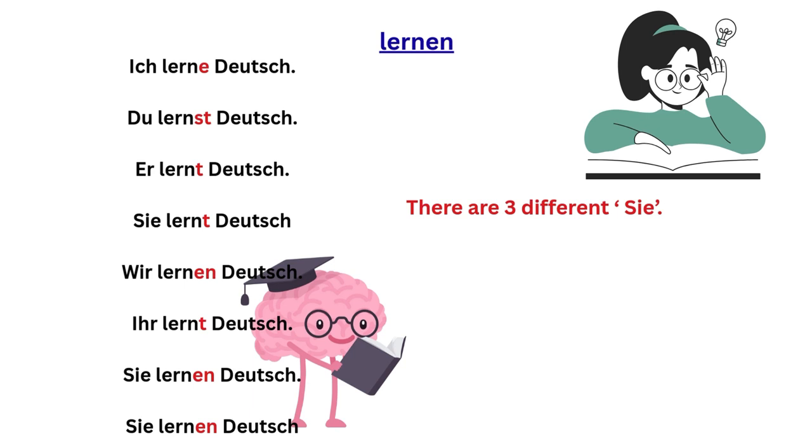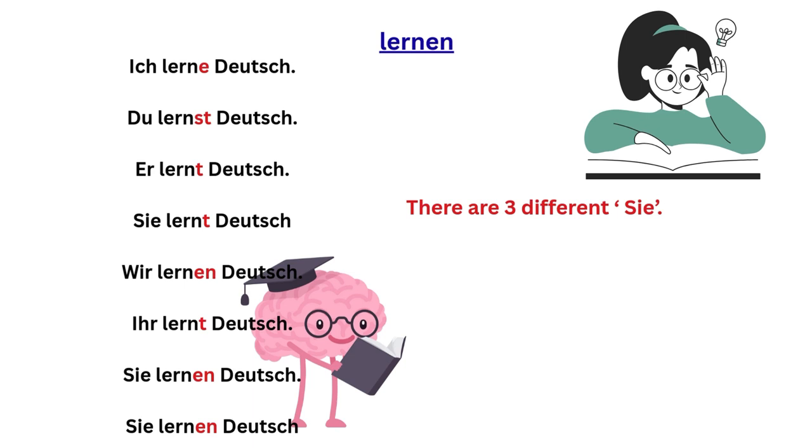So if the personal pronoun is ich, the verb ending will be e. So, ich lerne Deutsch. For the personal pronoun du, the verb ending is st. So, du lernst Deutsch. Er lernt Deutsch. Sie lernt Deutsch. Wir lernen Deutsch. Ihr lernt Deutsch. Sie lernen Deutsch. And again, Sie lernen Deutsch.